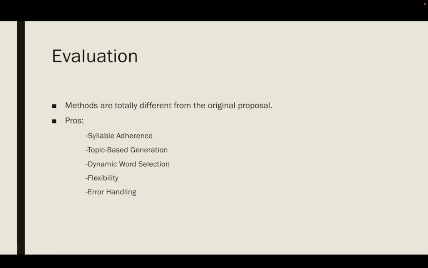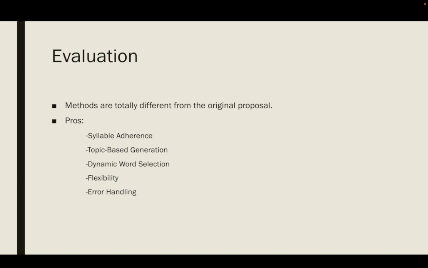Next comes the evaluation part. First of all, we can compare the previously proposed model. Here's the final result for that, which was not that satisfying. We can analyze what the pros are and what areas can be improved. So the pros will be: first one, syllable adherence. The code effectively generates poems that adhere to the Dodoitsu syllable pattern of 7775. The count syllables function uses a series of rules to estimate syllable counts, which is crucial for maintaining that traditional structure.